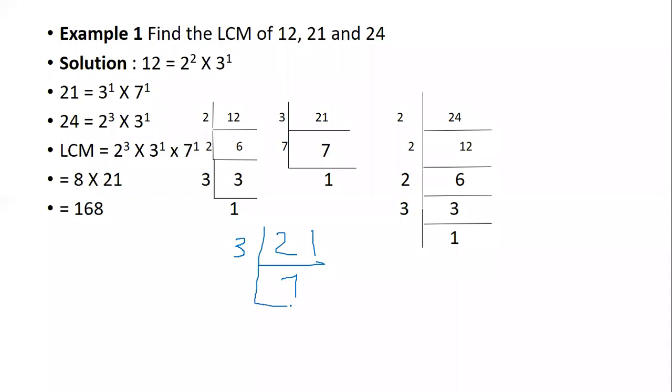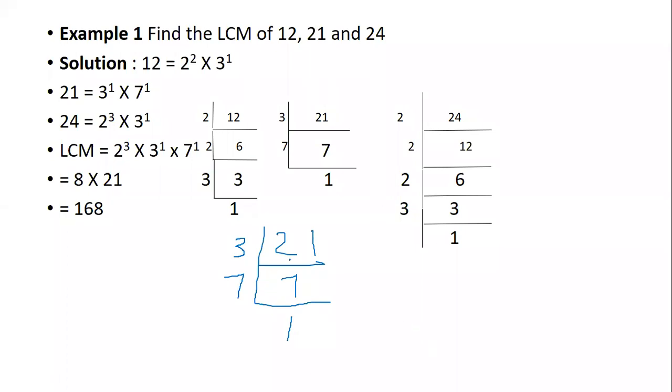Now, next my number will become 7. Since 7 is a prime number, I have to divide that by itself. Is there any option to divide 7 other than 7 and 1? 1 seven is 7, 7 ones are 7. Those are the only options that we have.